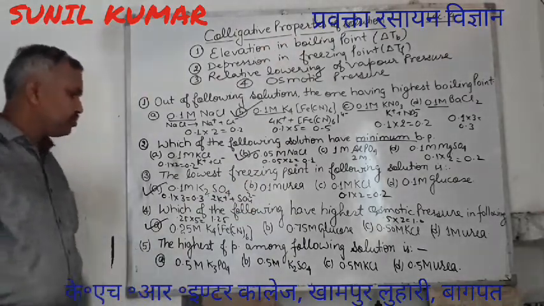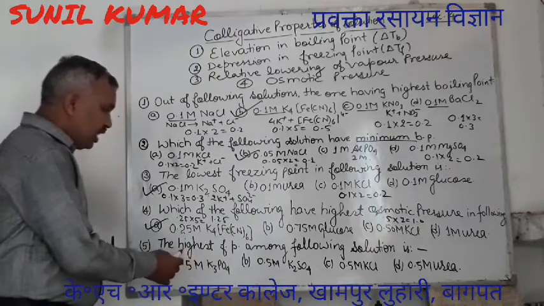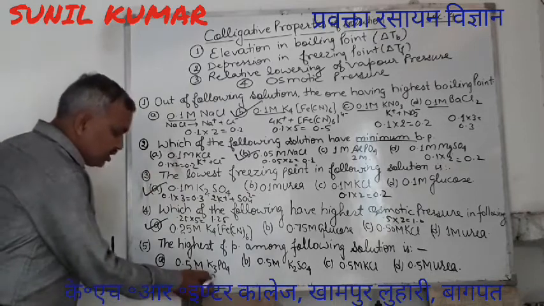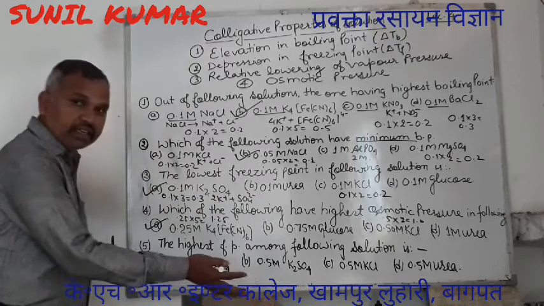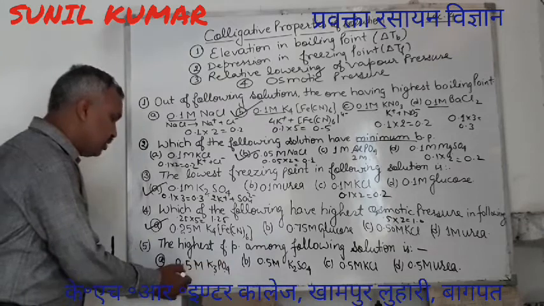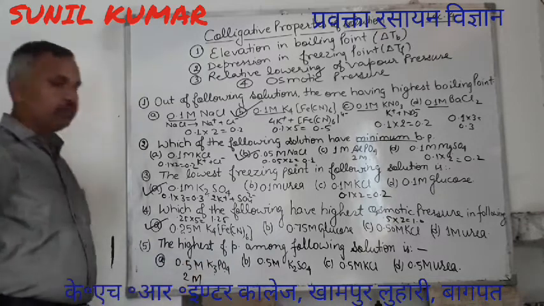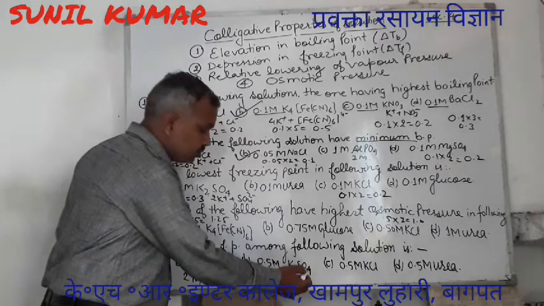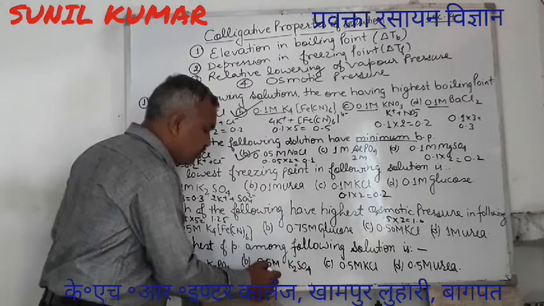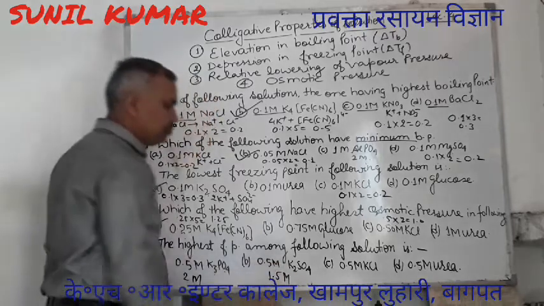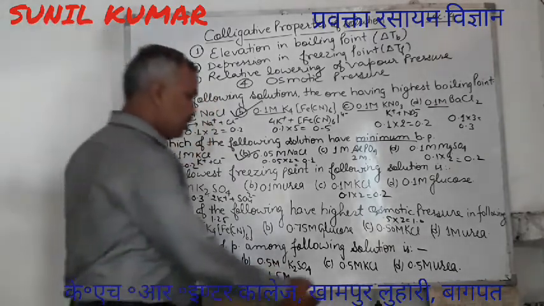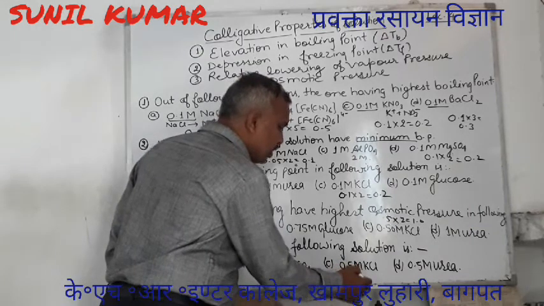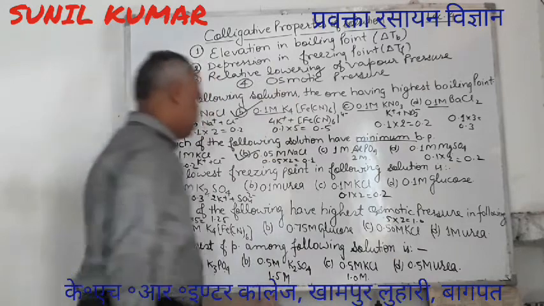So now you can see, the highest will be the one which has the least effective concentration. 3 and 1, 4 particles. 4 multiplied by 0.5, so effective concentration becomes 2M. 2 and 1, 3 particles, so 0.5 into 3, 1.5 M. Then 0.5 into 2, 1 M, and this remains 0.5.